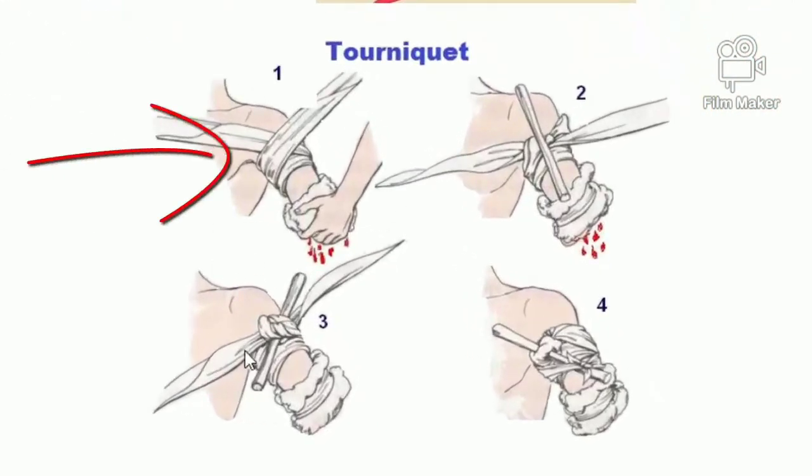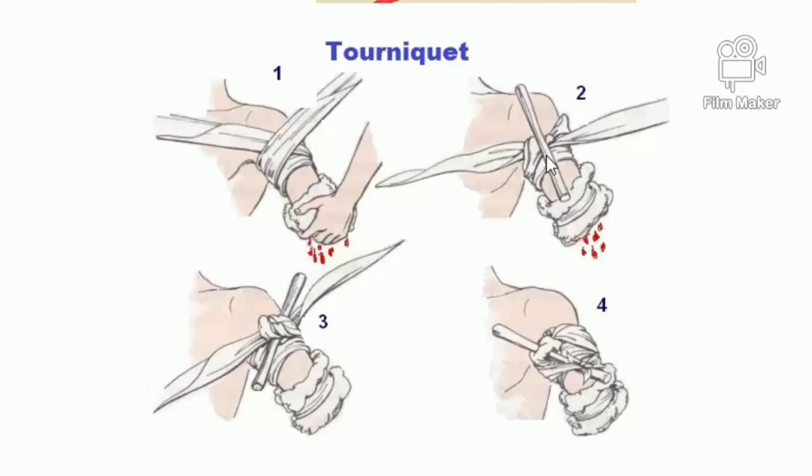So this is a tourniquet here. It is nothing but a wide strip of cloth that is wrapped around the injured area. 3 to 4 times it's wrapped and then it is knotted. And once it's knotted, they put a stick and then tighten it just above the wound so that the blood supply is stopped there, so that bleeding will stop. Now this is done till you reach the doctor.